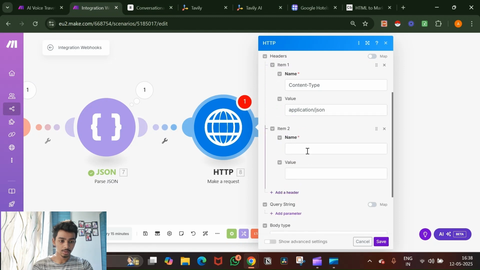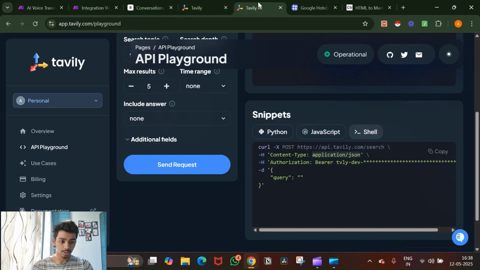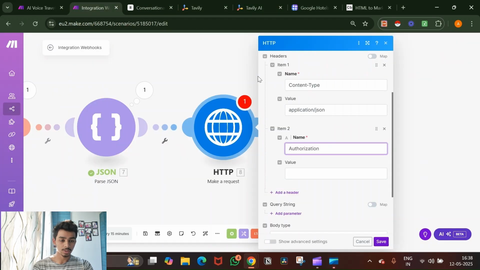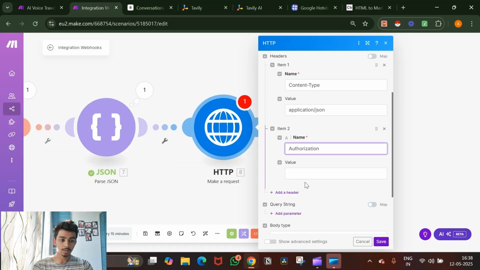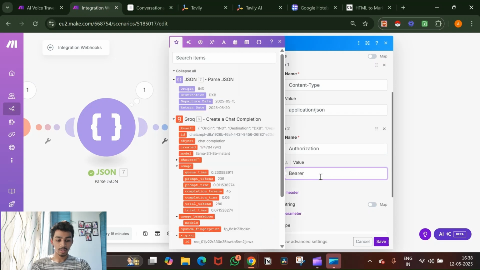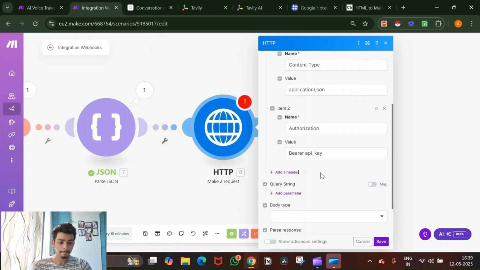Then we add another header, it's authorization. So I'll just copy this. In the name, I've put authorization. Then I'll copy the bearer, go back, paste the value, and then now you put your API key right here. I'm not going to paste in my API key because you should never ever show your API key to anybody. So you paste in your API key.